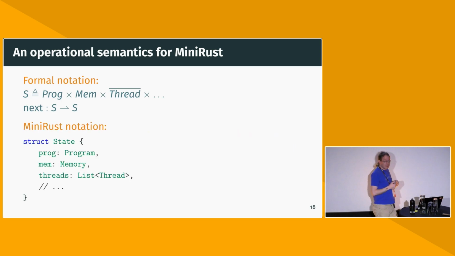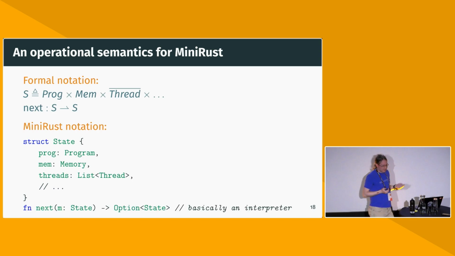Let's use Rust syntax. We can just define the state space as here's my struct, and here are the pieces of the state. Here are the things I need to describe the current state of program execution. And I mean, Rust has functions, of course. So if we want to write a function which computes the next state, we just write a function that computes the next state, and it's a partial function. We can do this in Rust. We have this fancy thing called Option. And what this is, you might recognize, is basically an interpreter.